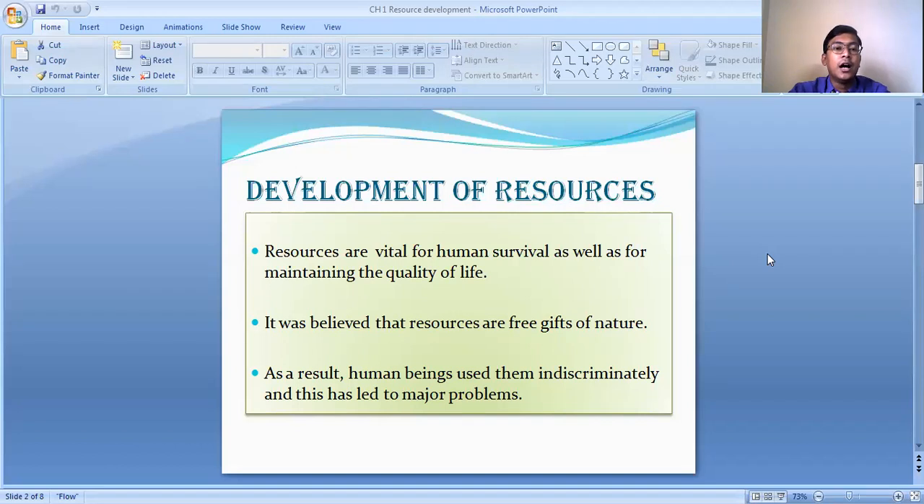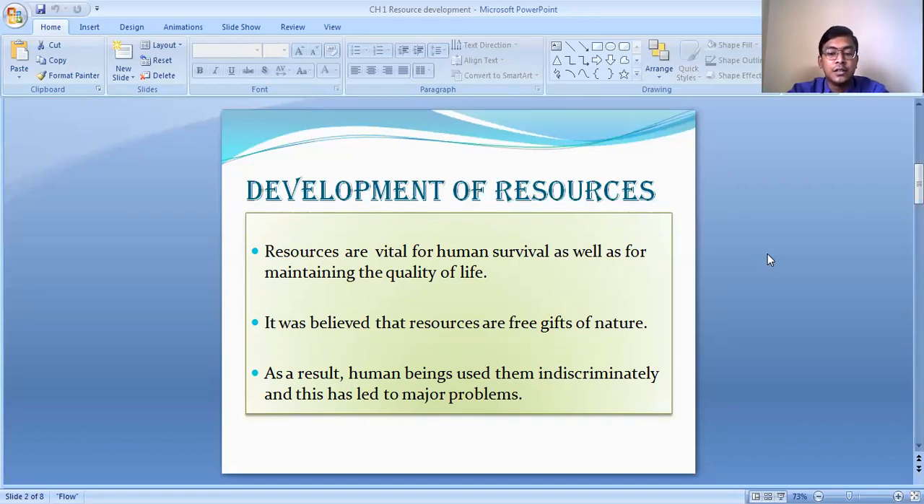Indiscriminately means without any proper planning. Excessive and unnecessary use of the resources started taking place, because of which it led to various major problems. So because of this indiscriminate use of the resources by human beings, various kinds of problems started emerging